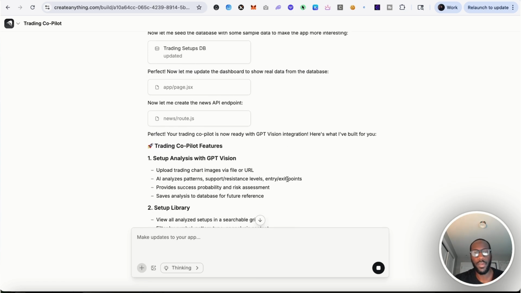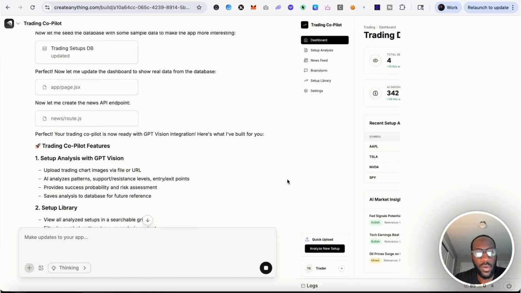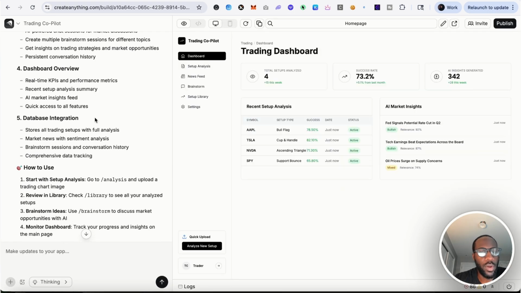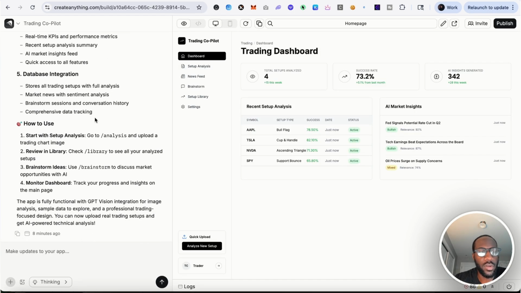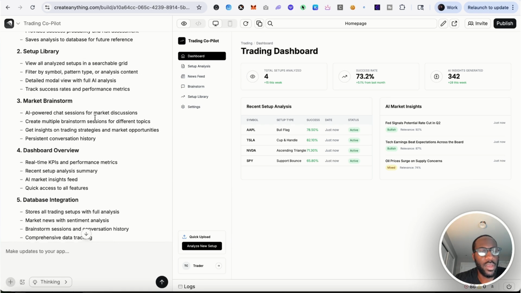All right, so perfect. Your trading copilot is now ready with GPT Vision integration. Here's what I built for you. My thing was interesting though, because it was asking whether I wanted to use GPT Vision or ChatGPT or Google Search. So did it also include those? Like, what is it using on the back end?